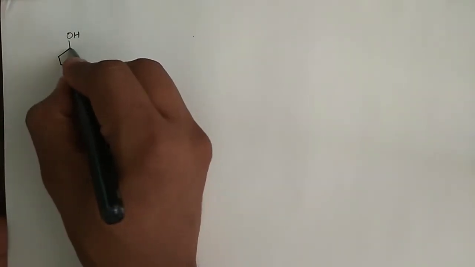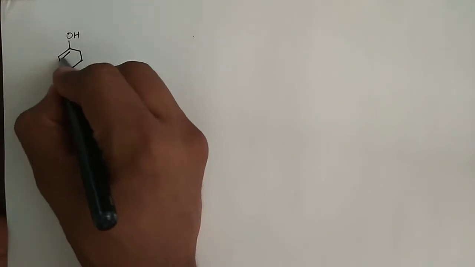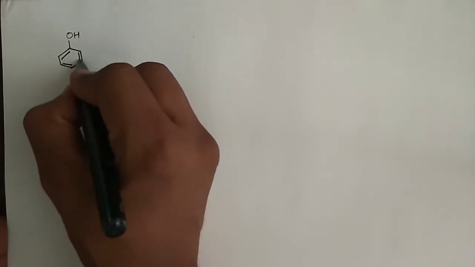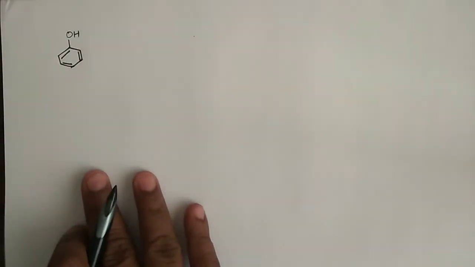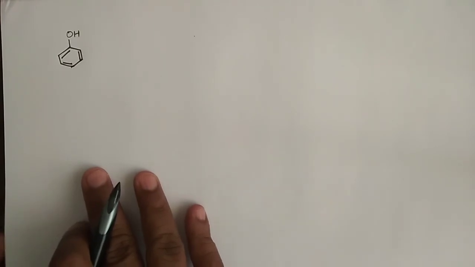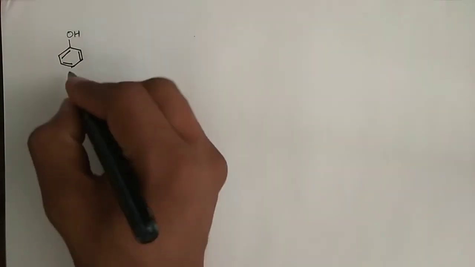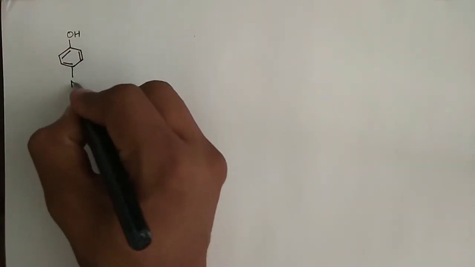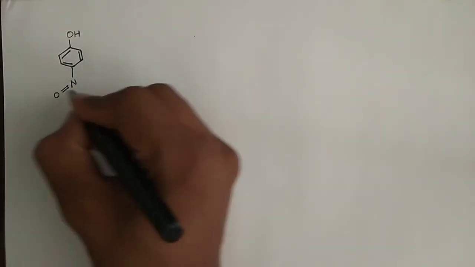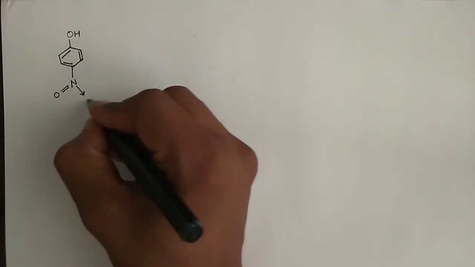For example, we have this simple phenol, and when we substitute it with another functional group like nitro, remember that this functional group is an electron withdrawing functional group.